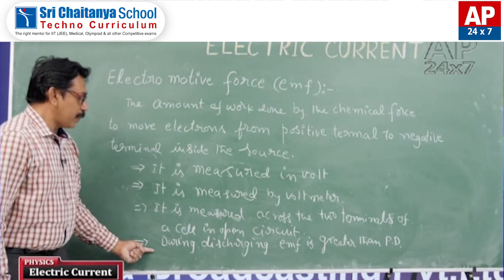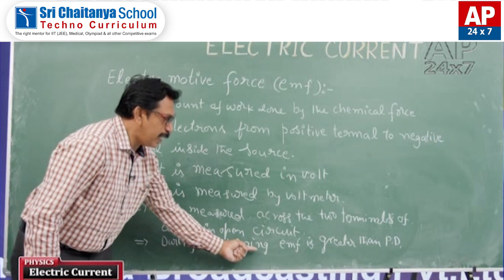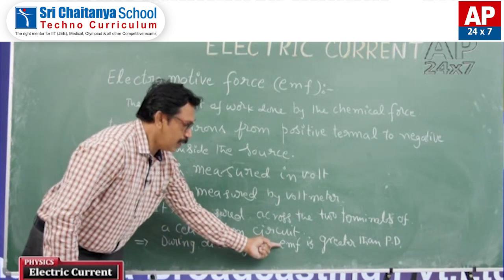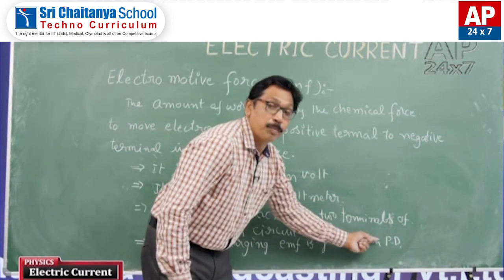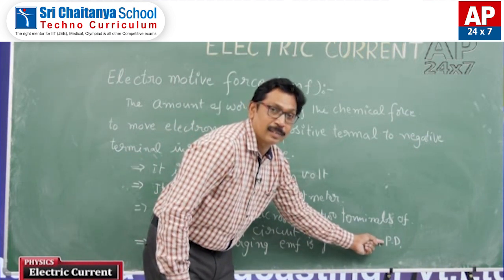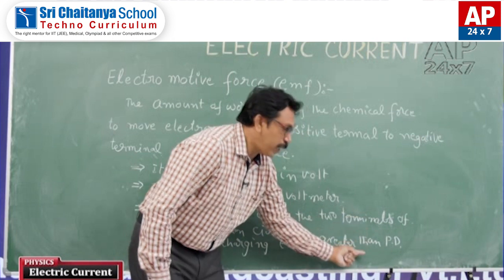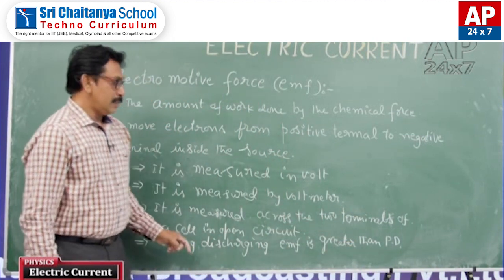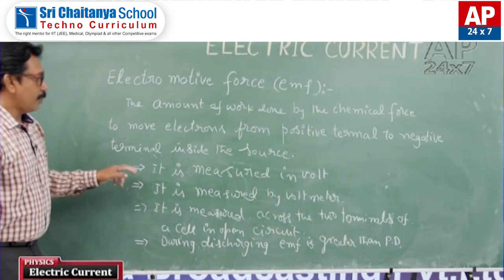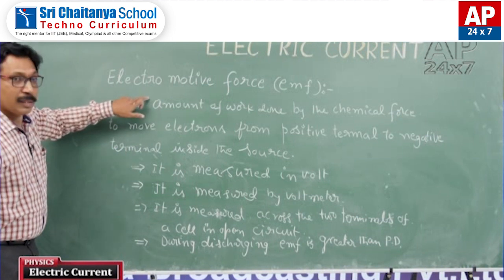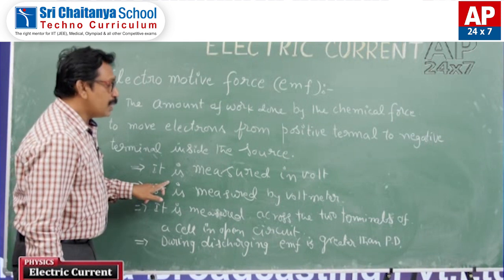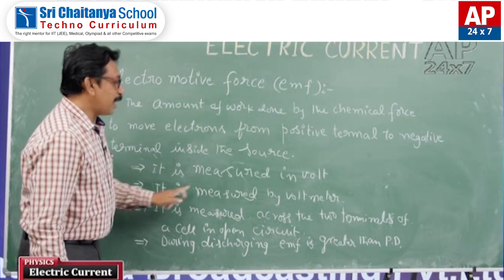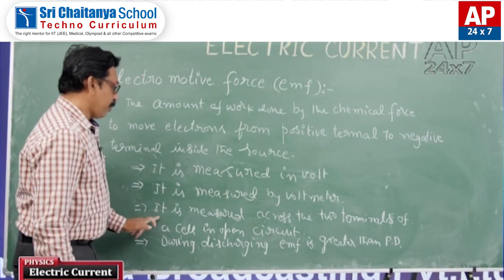Next point, during discharging, EMF is greater than potential difference. So these points I told you: number one, the definition. Number two, measured in volts, measured by voltmeter.